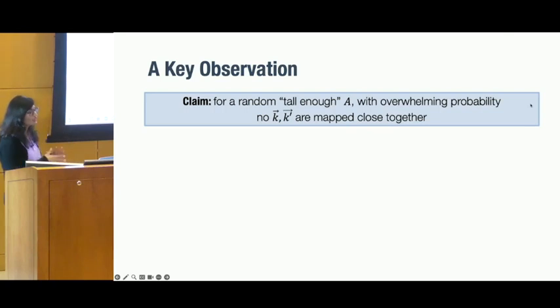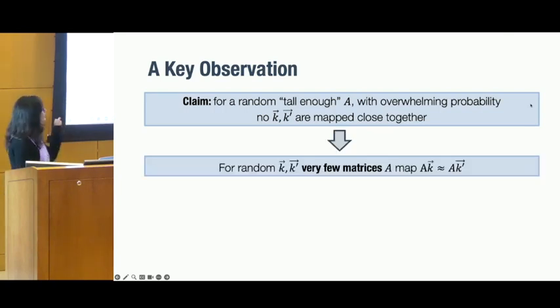Okay, so I'll quickly cover the key observation that we used to solve this issue. This claim is the same as what we saw before. Basically, for a random matrix A and random k and k prime, Ak is not going to be close to Ak prime with high probability. In other words, for random vectors k and k prime, there are very few matrices A such that Ak is close to Ak prime.